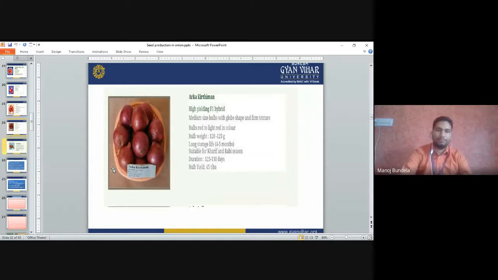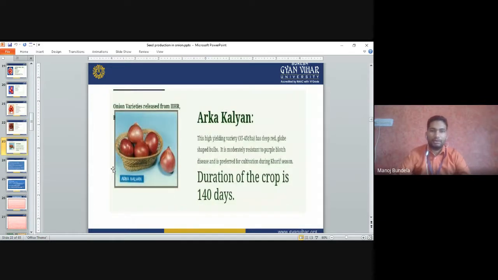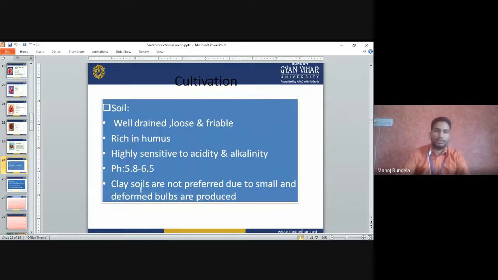Arka Kirtiman. Arka Kalyan. This is a high-yielding variety, 35 to 45 ton per hectare. Deep red, globe-shaped bulb. It is moderately resistant to purple blotch disease, and it is preferred for cultivation in Kharif season. So Arka Kalyan is mainly grown in Kharif season and it is resistant to the purple blotch. The duration of the crop is 140 days.